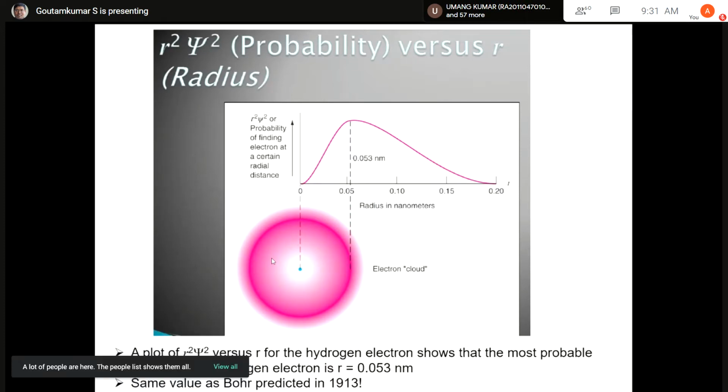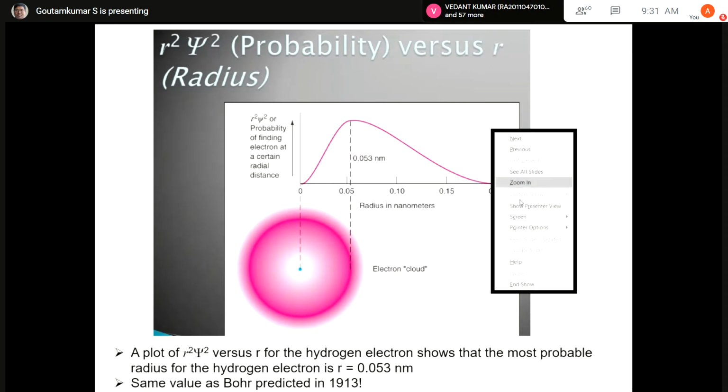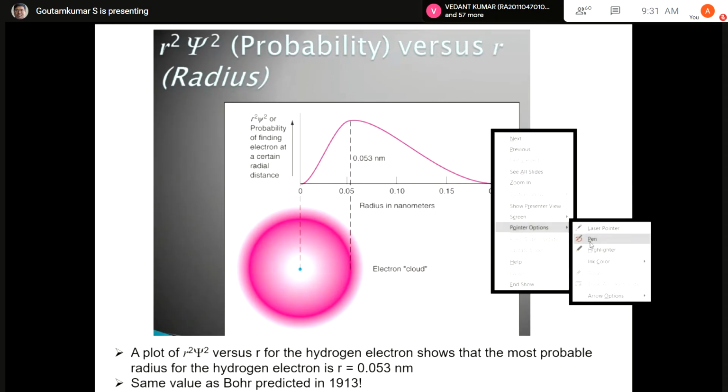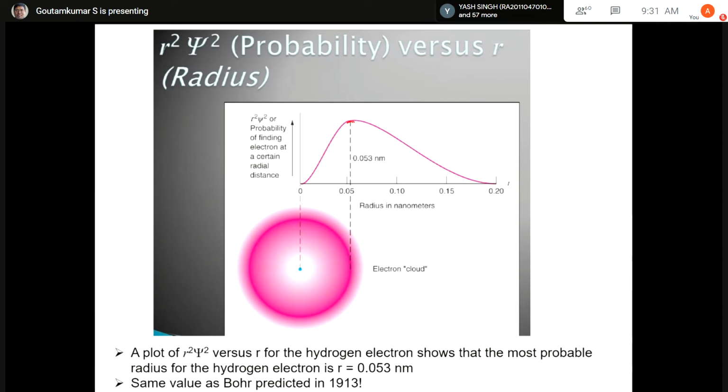Yes, sir. So if we plot r square by psi square, then we can get the maximum intensity here, which is the maximum probable position, and the maximum probable position is called the radius of the orbit, which is 0.053 nanometer, which was calculated by Bohr in the previous example. That was arbitrarily calculated, but by exact mathematical calculation with quantum mechanics, the Schrodinger equation gives exactly the same value as predicted by Bohr.